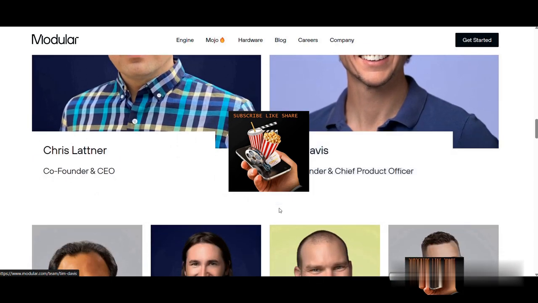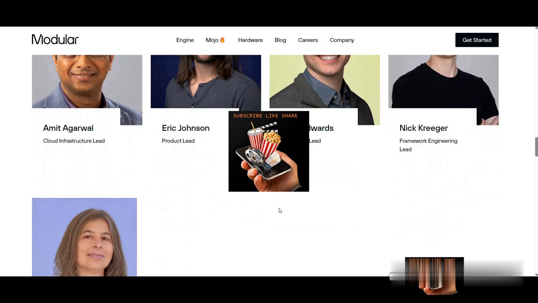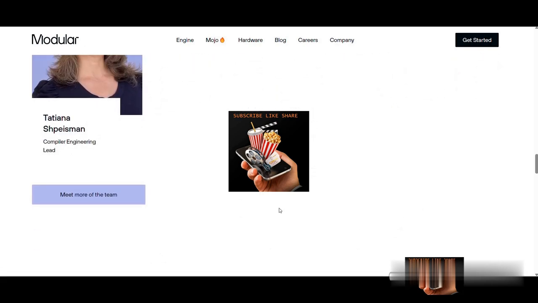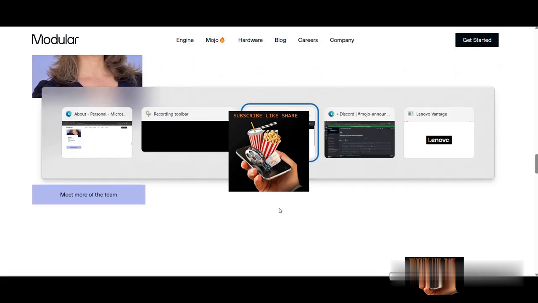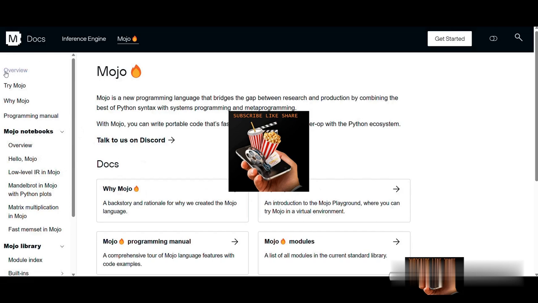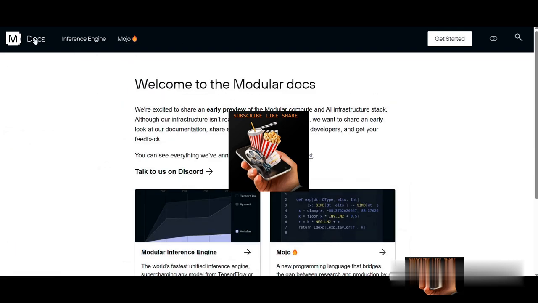As we enter here, they say we are world leaders in AI infrastructure. And here is the real thing: we believe that AI is a positive force. The main purpose of Mojo is to give support for Python.